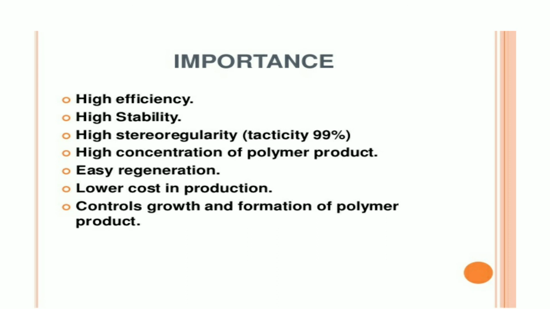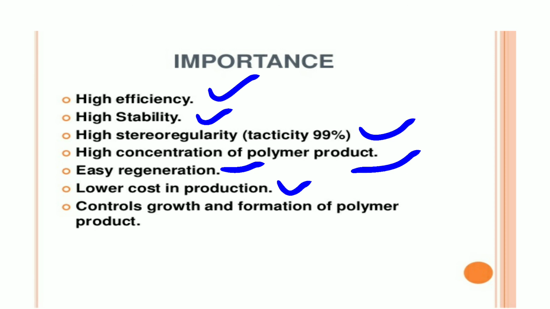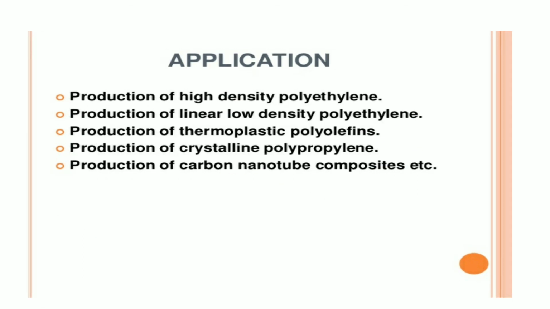Okay, next let me see the importance of this Ziegler-Natta process. This has high efficiency, a highly stabilized compound. This is high stereoregularity, that means the tacticity is 99%. That means here we get the exact product, and we know its stereochemistry. Next, it is a high concentration of polymer product. Next, it is easy to generate, that means we can easily form this product. It has a low cost of production, controlled growth, and the formation of the polymer is very easy.